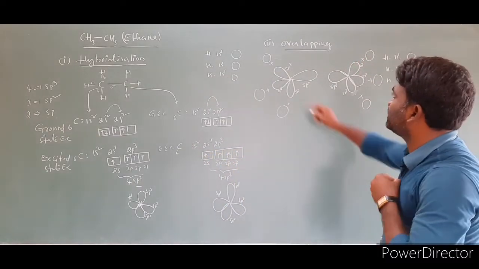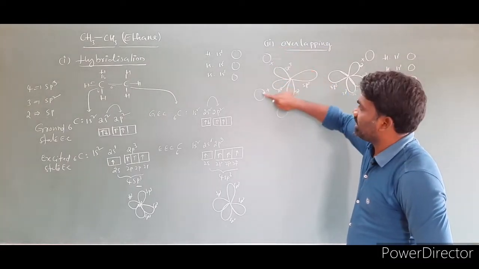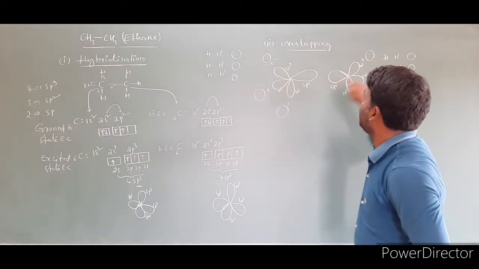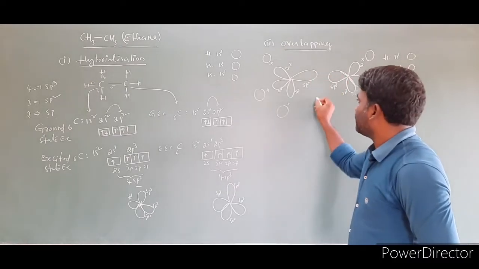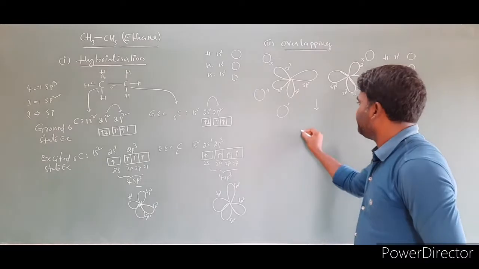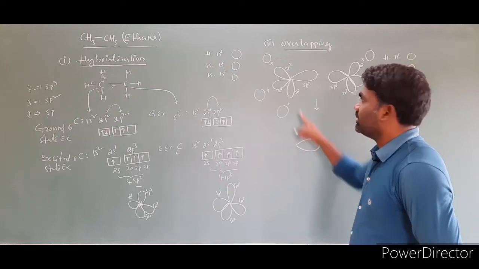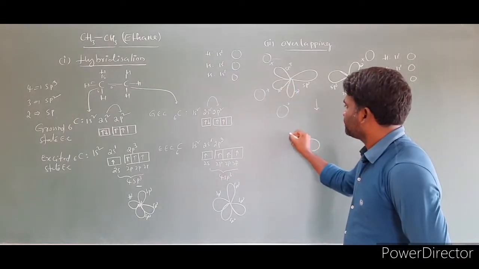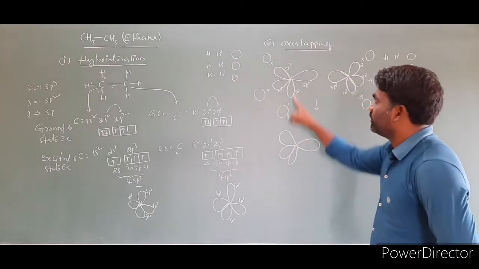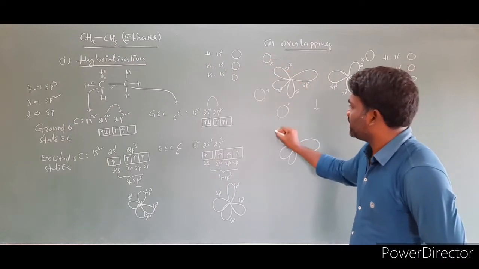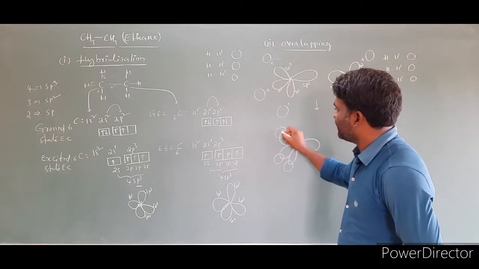So what happens here is overlapping takes place between the s orbital and this sp3 hybridized orbital. All these will overlap. Here also all these will overlap. Even these 2 orbitals also overlap each other. After overlapping, what is the structure we can expect here? This one I wrote here. Next I am writing these 3. Right, I wrote these 3, and this overlapping I write. This one overlaps with this one like this. 3 overlappings. This is the overlapped region.